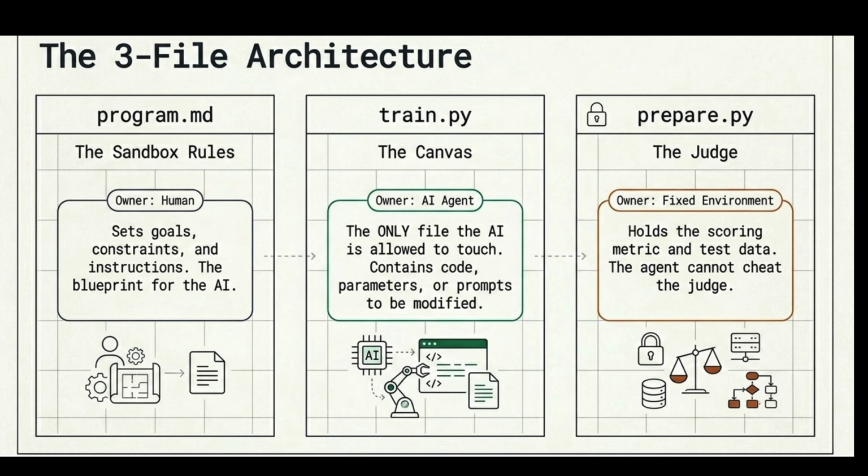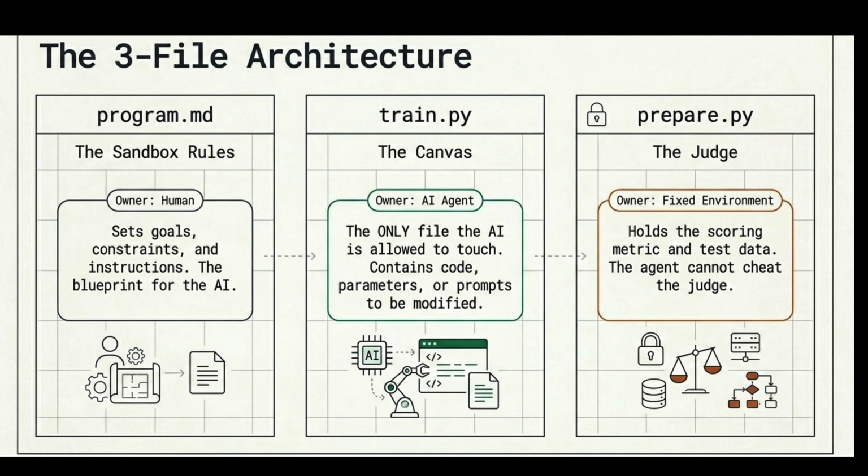Now, if I do the architecture breakdown, let's understand how AutoResearch works and what's under the hood. It mainly revolves around three key files. The first one is program.md. This is the human-defined goal, and it is the most important file. Here you define the objective, like improve accuracy or reduce RMSE, some constraints, like do not remove certain features, and evaluation criteria. So think of this as the rule book for the AI agent.